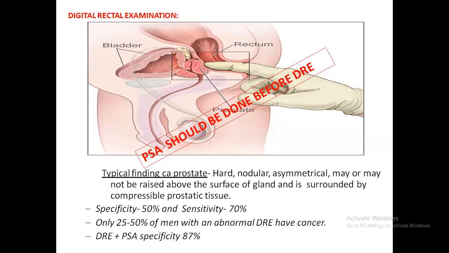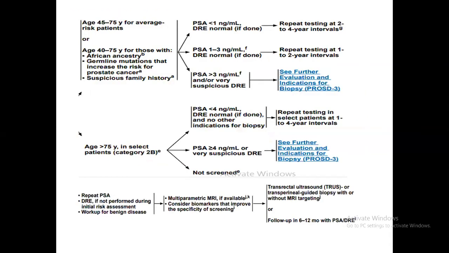So if you go for an emergency Foley's catheterization, then don't go for the PSA just the next day. You wait for at least 3 to 4 weeks, then go for the PSA examination. This is an NCCN guideline for those 45 to 75 years old, since those more than 45 years old are at more risk of prostate cancer.